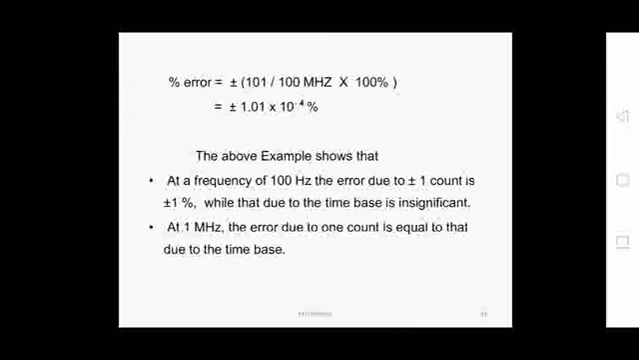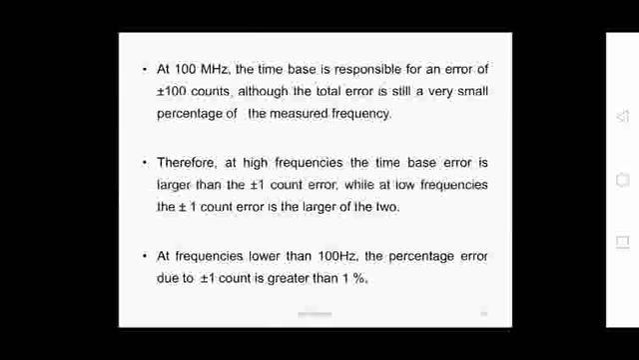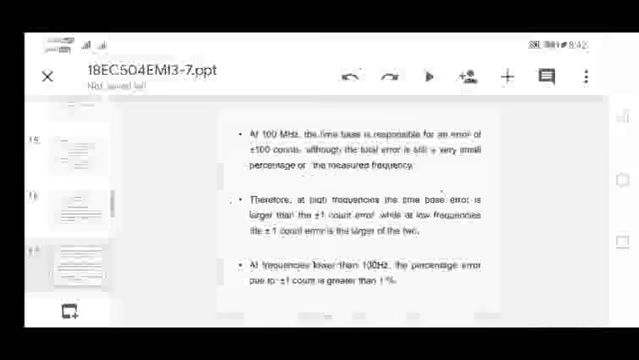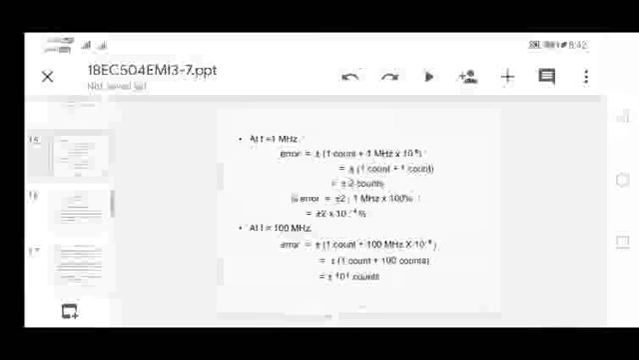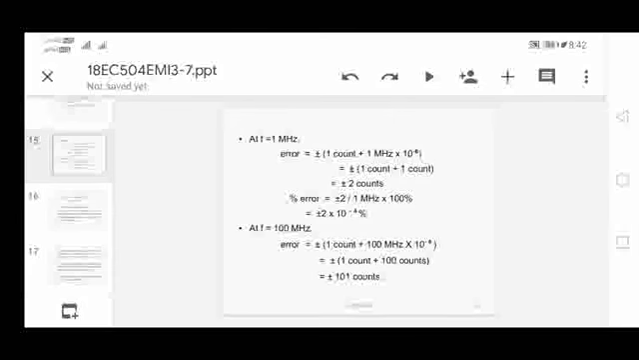And at 100 megahertz, the time base is responsible for an error of 100 counts. So from the previous one, you can see that at 100 megahertz, the error due to time base is 100 counts, whereas it is plus or minus 1 count. So it is 100 times more than your LSD.